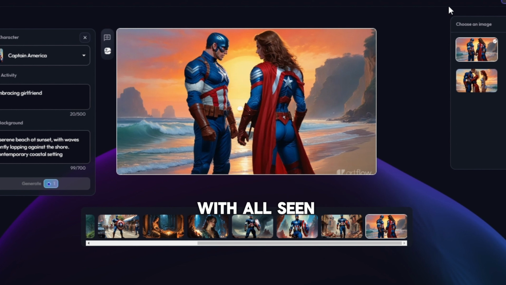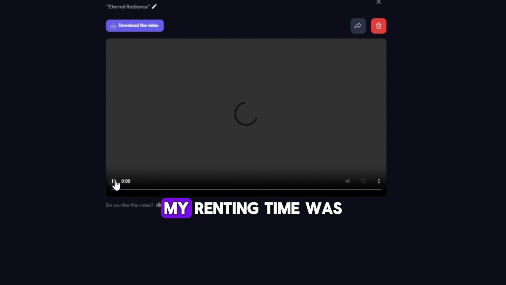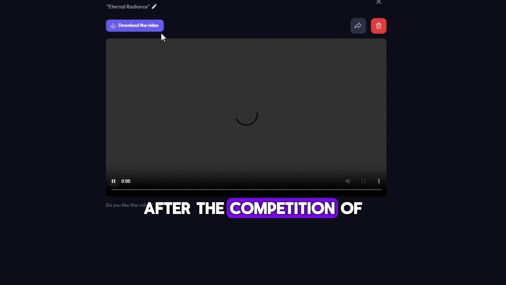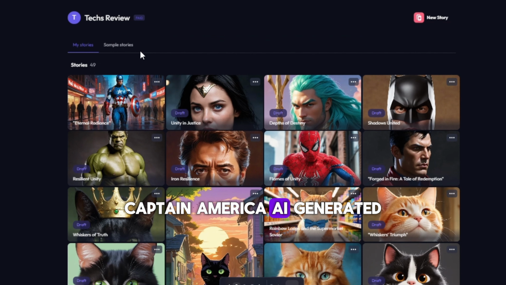When you are happy with all the scenes, you will need to click on the export button at the top right side. The rendering process may take 7 to 10 minutes to complete when you use the free version. My rendering time was less than 2 minutes. After the export process completes, you will be able to download it. Let's see our superhero Captain America AI generated story and video.